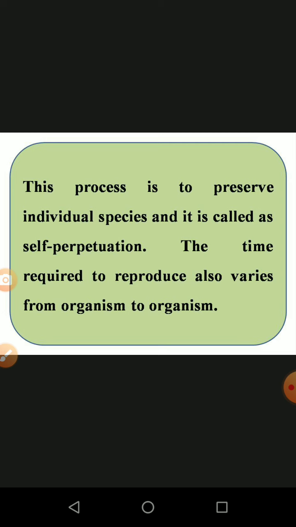That means each and every type of organism is adapted to a particular kind of environmental condition, and it grows in that locality. The time required for reproduction also varies from organism to organism. We know very well that in small organisms, the reproductive period of the rabbit is 3 months. The reproductive period of a human being is 9 months. According to that, all organisms have some kind of reproductive times.